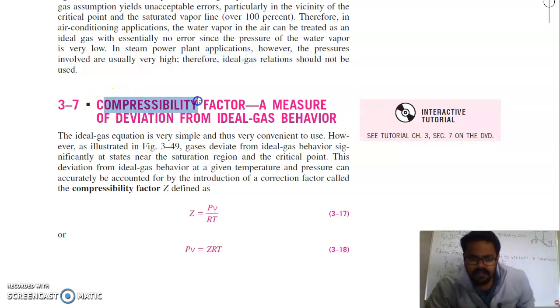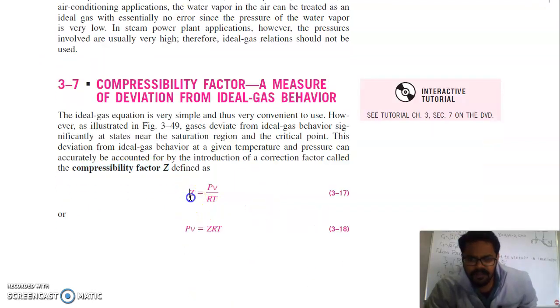Next is the compressibility factor, a measure of deviation from ideal gas behavior. The ideal gas equation is very simple and thus very convenient to use, that is PV is equal to mRT. However, gases deviate from ideal behavior significantly at states near the saturation region and critical point. This deviation from ideal gas behavior at a given temperature and pressure can be accurately accounted for by introducing a correction factor called the compressibility factor Z, where you can write PV is equal to Z times RT, instead of just RT.